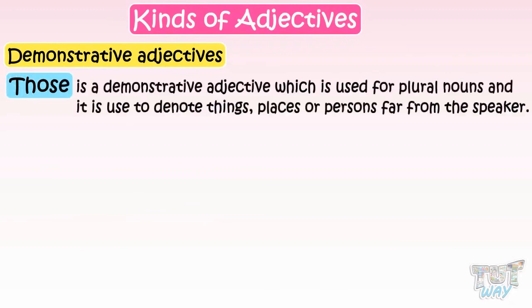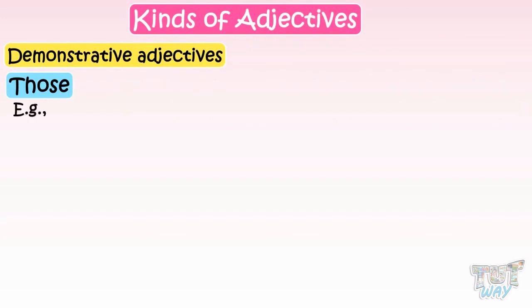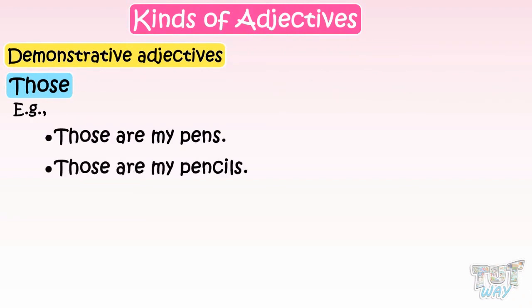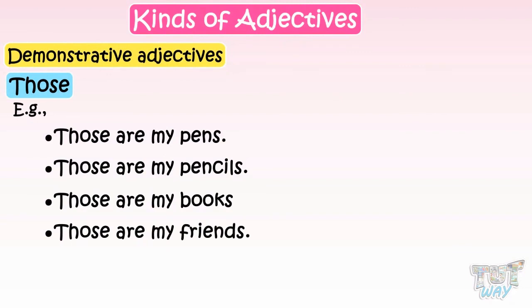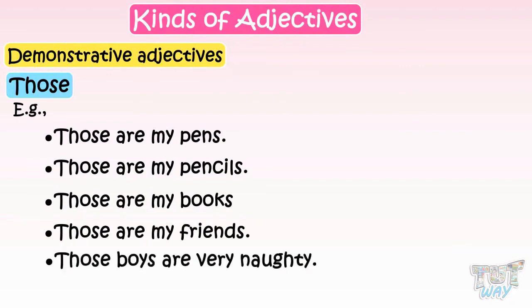Next is those. Those is a demonstrative adjective, which is used for plural nouns, and it is used to denote things, places, or persons far from the speaker. Like, those are my pens. Those are my pencils. Those are my books. Those are my friends. Those boys are very naughty.